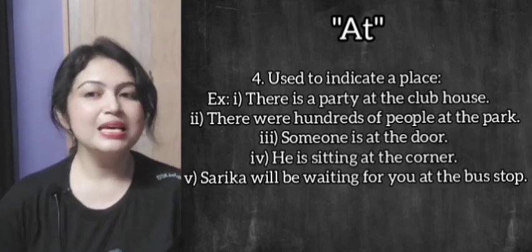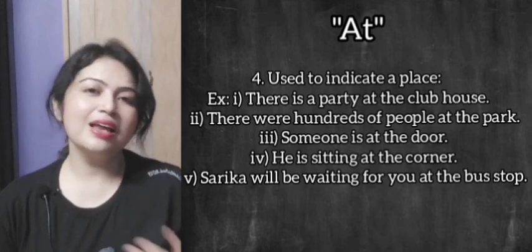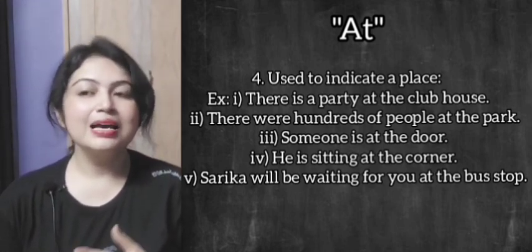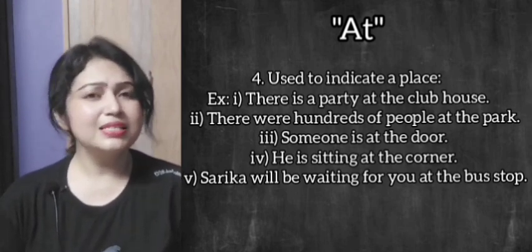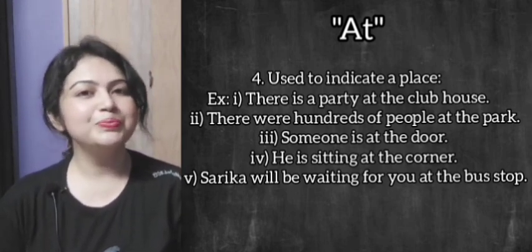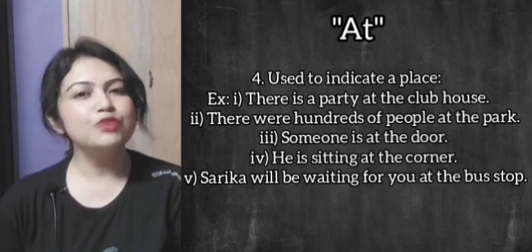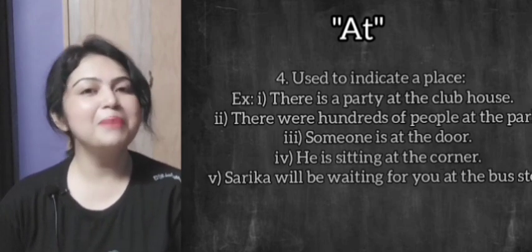For example, there is a party at the clubhouse. There were hundreds of people at the park. Someone is at the door. He is sitting at the corner. Sarika will be waiting for you at the bus stop.